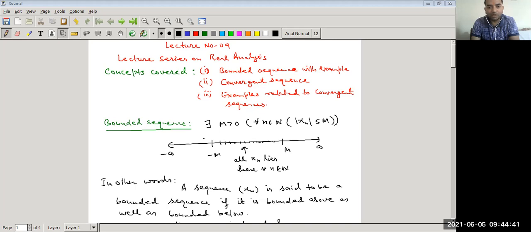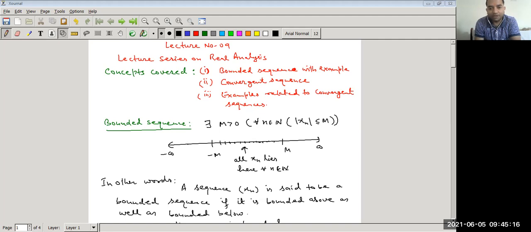So in my lecture number 8 we have discussed bounded sequence. Let us quickly revise how we can define a bounded sequence. A sequence xn is said to be a bounded sequence if there exists a positive real number m such that for all n belongs to natural number, mod of xn is less than or equal to m. In terms of quantifiers, we can write: there exists m greater than 0 such that for all n belongs to natural number, mod of xn is less than or equal to m.